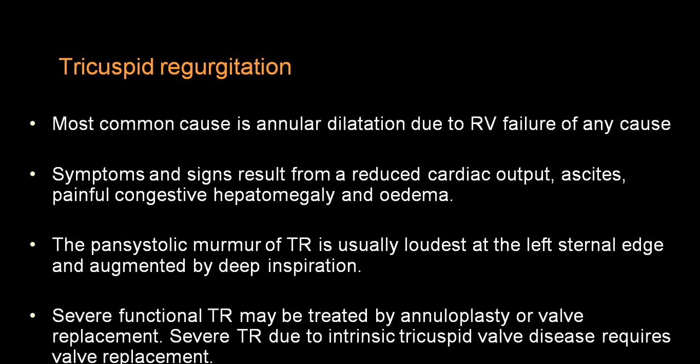And functional TR is very frequently because of a big dilatation of the RV. That will happen very frequently in a person who has pulmonary stenosis with pulmonary regurgitation or dilated cardiomyopathy, quite common. And whenever there is TR, there will be a pansystolic murmur, best heard in the tricuspid region, that is the left side of the sternal border, and the murmur intensity will change with deep inspiration.